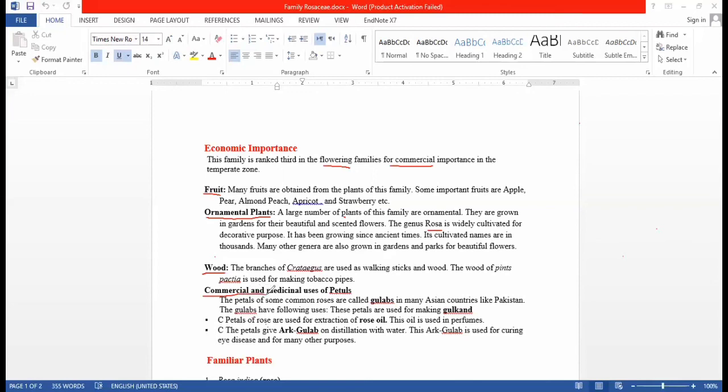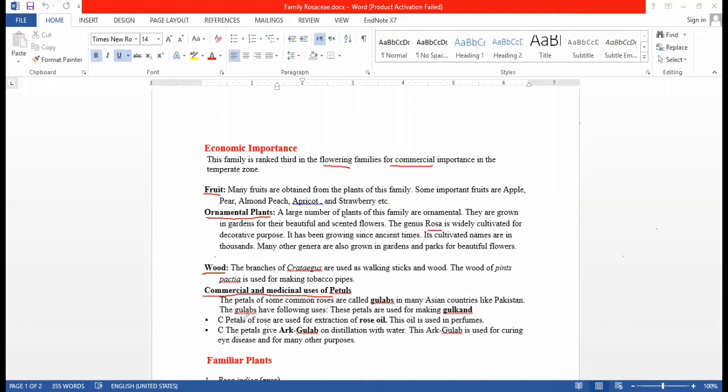The family is also commercially important for medicinal uses, especially as a source of medicines such as the petals of the Rosa indica plant, rose plants. This is known as gulab. In many Asian countries like Pakistan, India, and others as well, the gulab is used as gulkand.